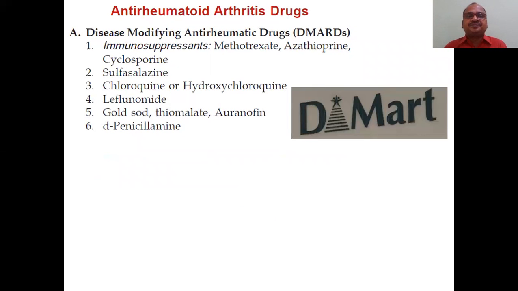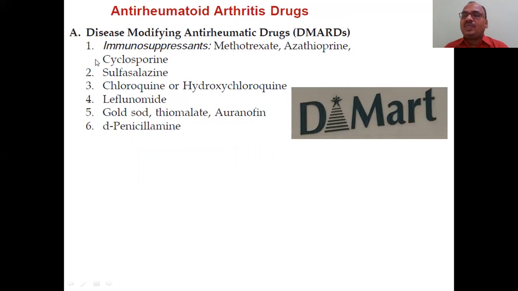First we will see A, disease modifying anti-rheumatic drugs. We are modifying the disease, keep that in your mind. In short form it is called DMARDs. Whenever you see DMARD, keep in your mind it is an anti-rheumatic drug, disease modifying.